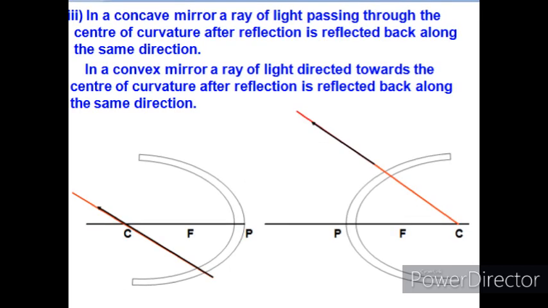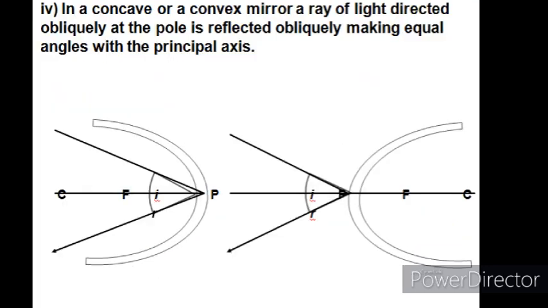So our next ray rule is, when a ray of light is incident on the center of curvature of the mirror, it is reflected back along the same path, which means that when a ray of light passes through the center of curvature, then it reflects back along the same path only. Now our fourth ray rule is, when a ray of light is incident obliquely towards the pole of any mirror, it is reflected obliquely as per the law of reflection.